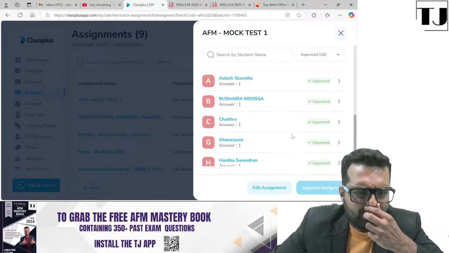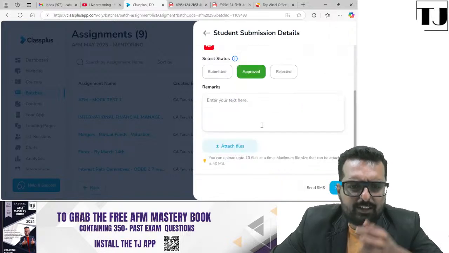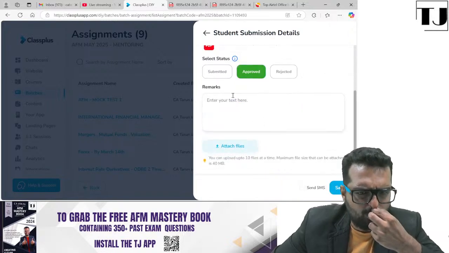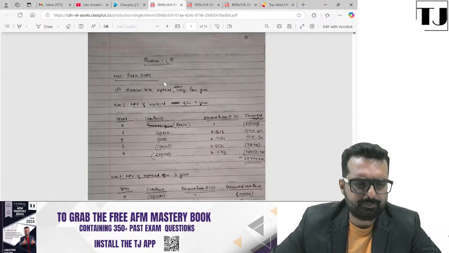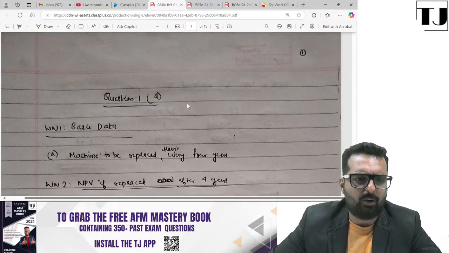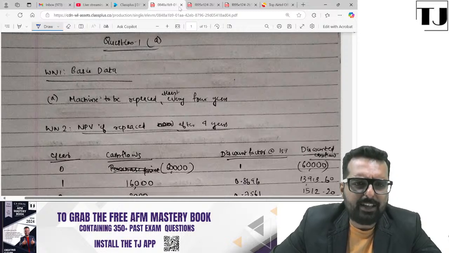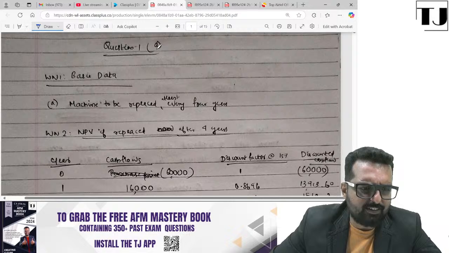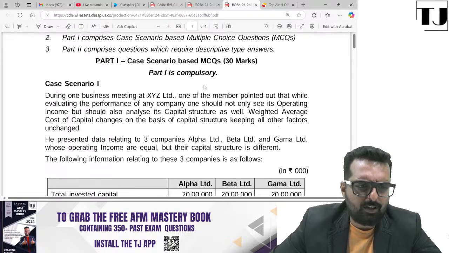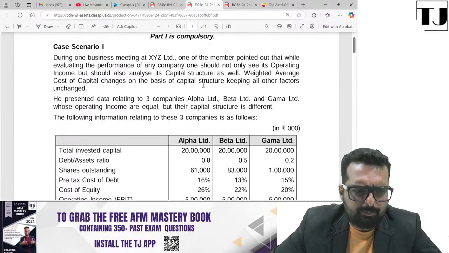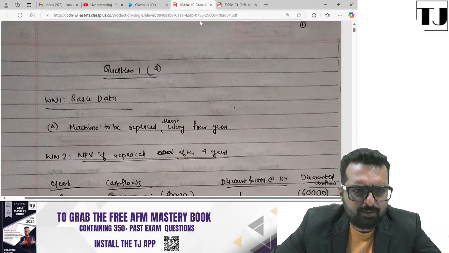So what I'm going to do is randomly take one of the answer sheets of any one person. Let us say I will take Harita's answer sheet. I'll open the solution that she has uploaded over here. Excellent. All right. Once I open it, I'm going to read through the answer paper and give it marks based on the suggested answer. So this is her answer sheet. We have the question paper also over here. We have opened the same thing twice. I think one is enough. I'll close one.